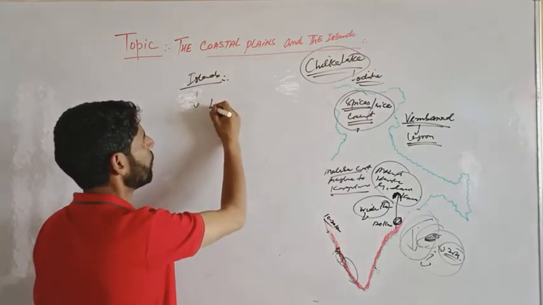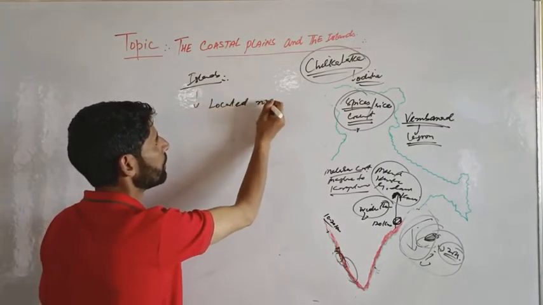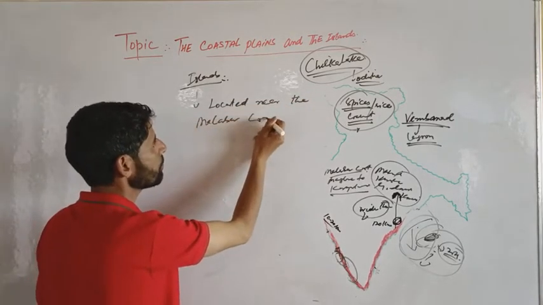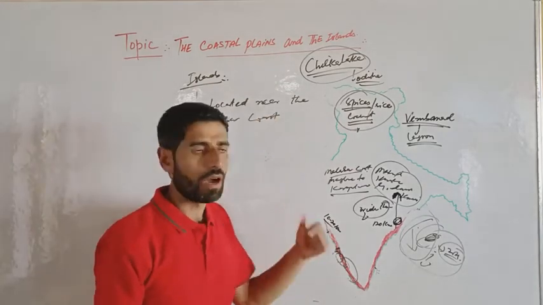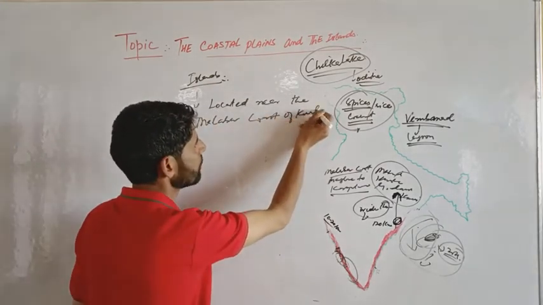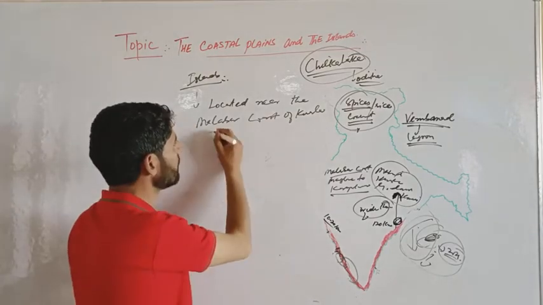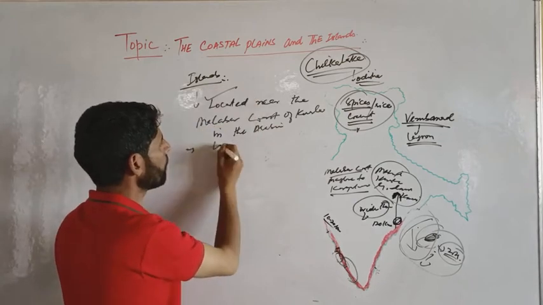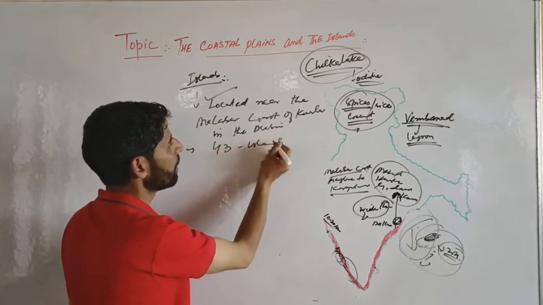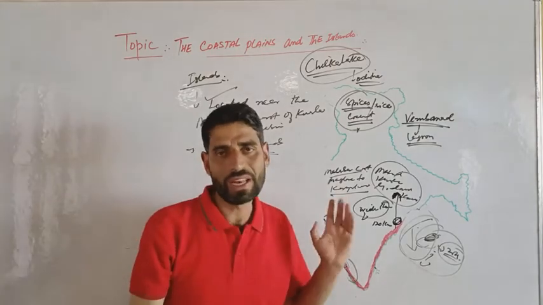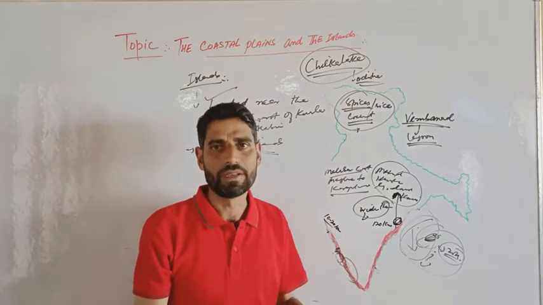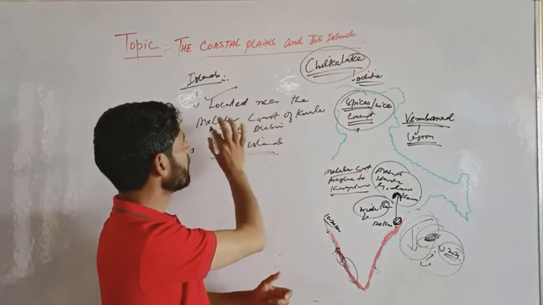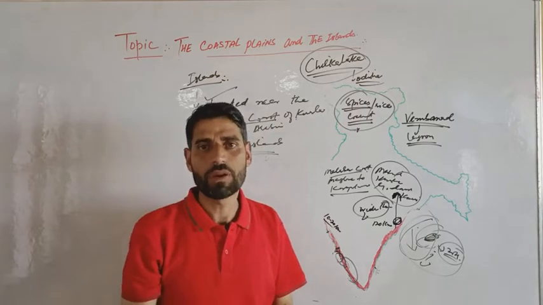Lakshadweep Islands are located near the Malabar coast of Kerala, in the Arabian Sea. Remember, the total number is 43 islands, a group of 43 islands in the Arabian Sea. Clear? They are located near the Malabar coast of Kerala.